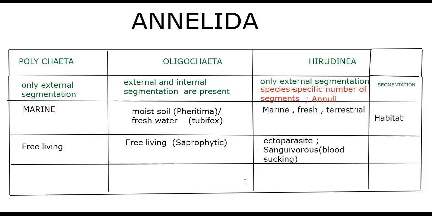So, sanguivorous ectoparasite, blood sucking ectoparasite. That is about the habit of the organism, habit and nutrition, you can say.